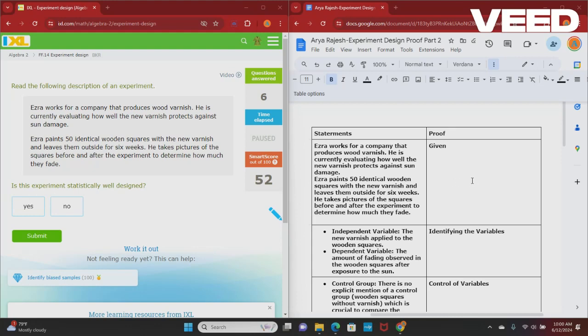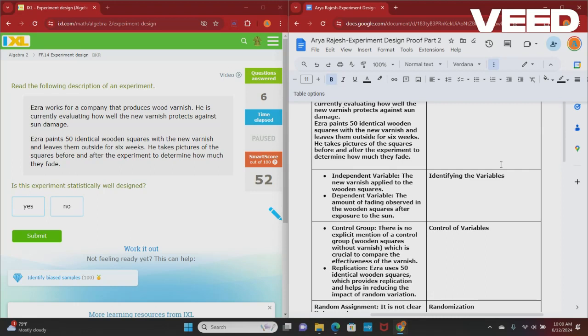I have here a proof table, and this is the given. We can identify the variables in this scenario. While the independent variable is the new varnish applied to the squares, the dependent variable is the amount of fading observed in the wood squares after exposure to the sun.